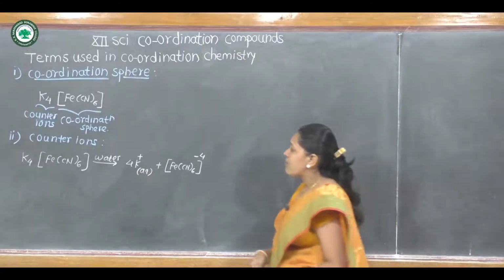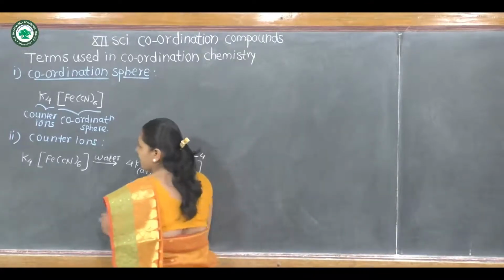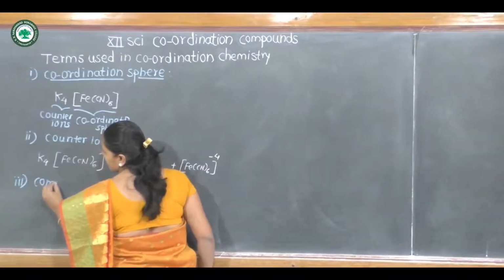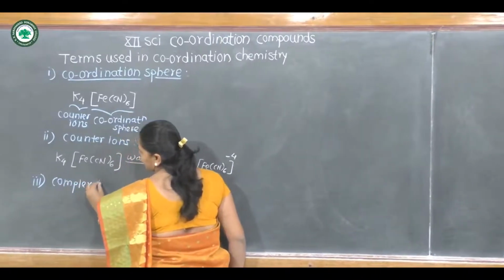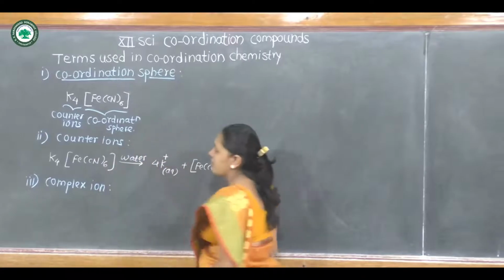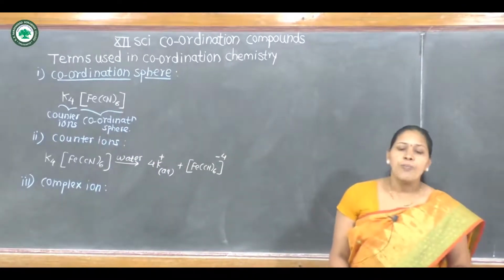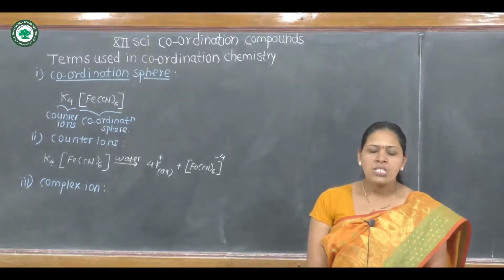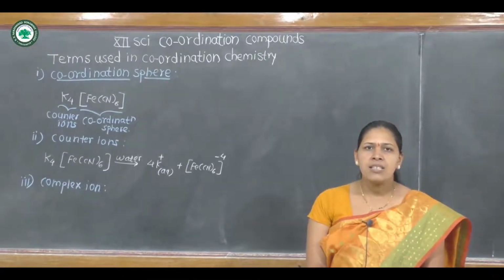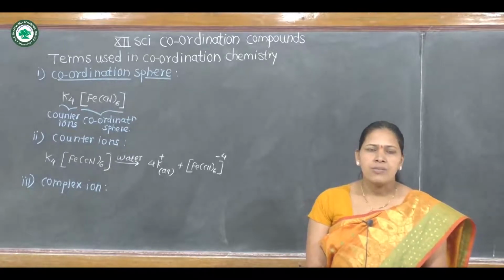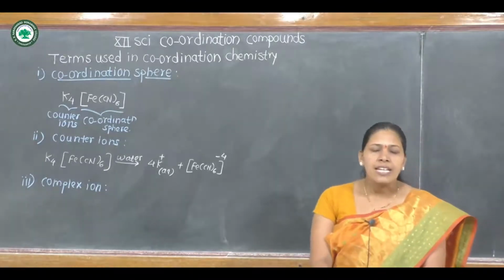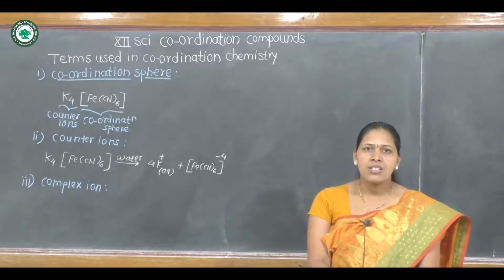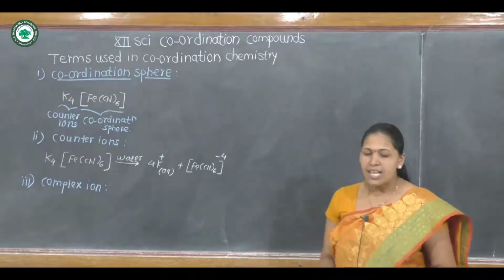Then next term is complex ion. Third term is complex ion. What is meant by complex ion? When coordination pair comprising central metal ion, which is surrounded by ligands, together carry a net charge, it is called as complex ion.